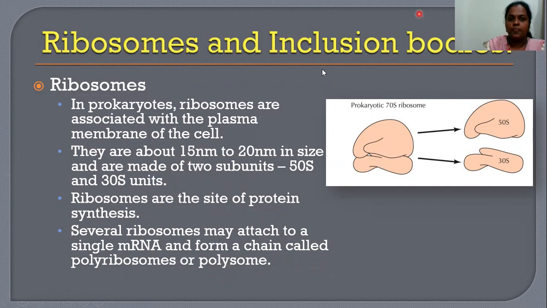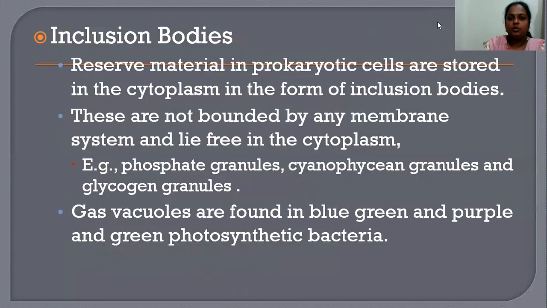Next, we'll be studying inclusion bodies. Reserve materials in prokaryotic cells are stored in the cytoplasm in the form of inclusion bodies, and they are not bounded by any membrane.